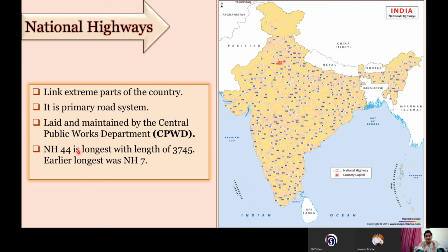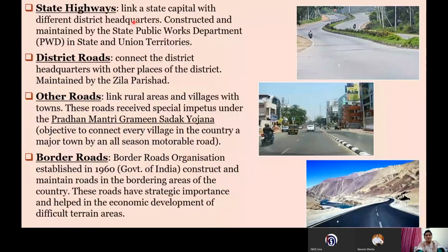As we have already discussed, NH44 is the longest highway with a length of 3,745 kilometers. That is also the north-south corridor connecting Srinagar to Kanyakumari. Next, we have the state highways, district roads, other roads, and border roads. So let's discuss them one by one.